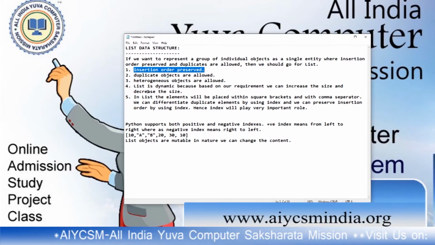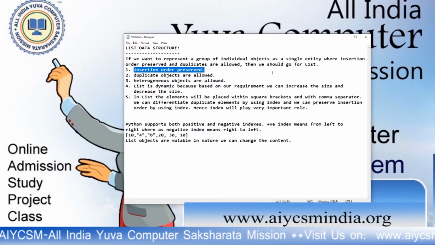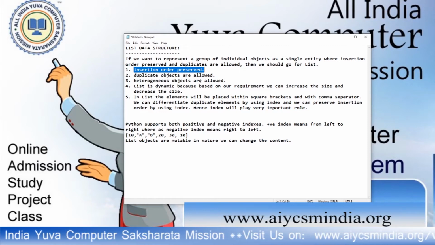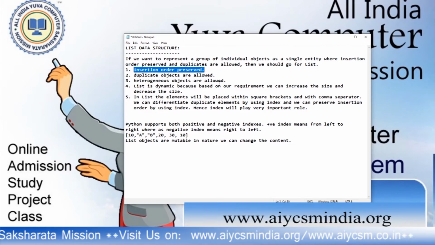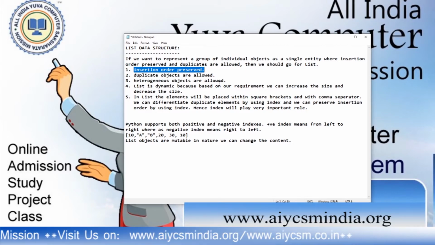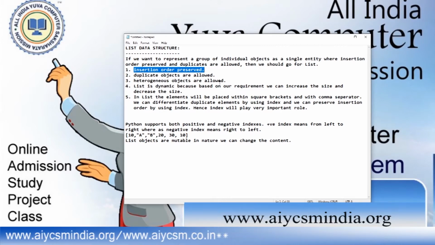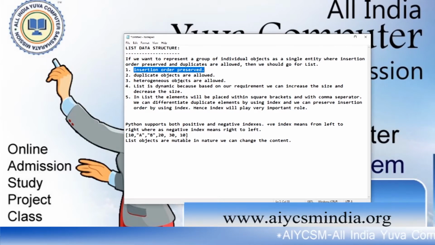Then duplicate objects are allowed. Within a list there can be duplicate values too. Heterogeneous objects are allowed, that means different types of objects. One is an integer, one is a float, another one is a string, another one is a bool. You can use heterogeneous objects within a list. List is dynamic. Dynamic means you can increase or decrease the size of a list. This is a very important characteristic feature. You have to concentrate on it. What is the meaning of dynamic?